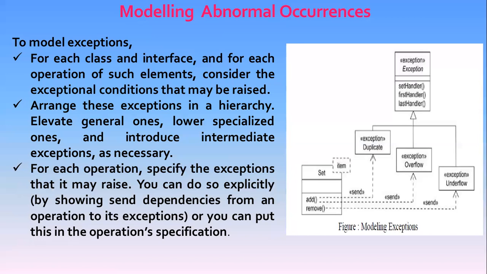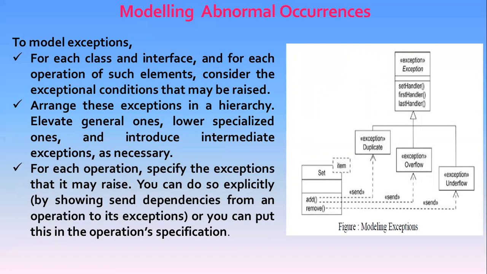This figure models a hierarchy of abnormal occurrences that may be produced by a standard library of container classes such as the template class Set. This hierarchy is headed by an abstract signal, Error, which includes three specialized kinds of errors: duplicate, overflow and underflow.